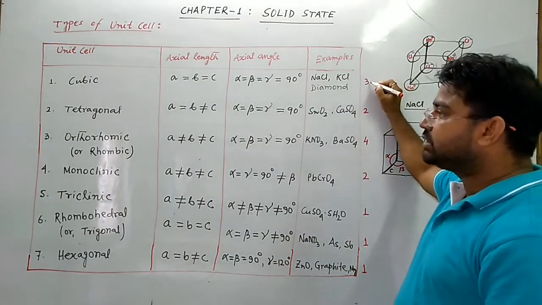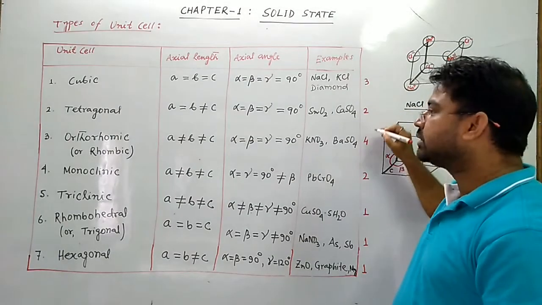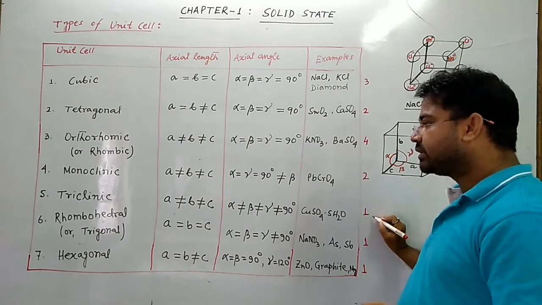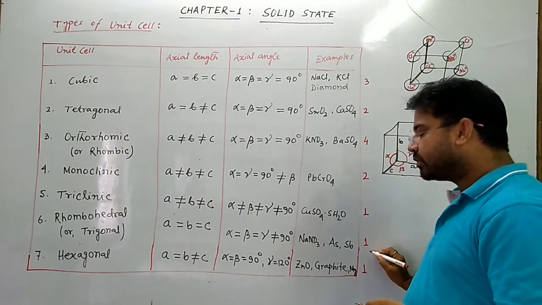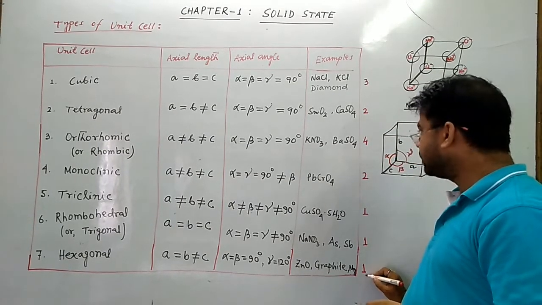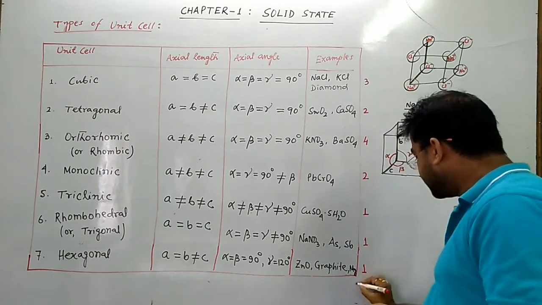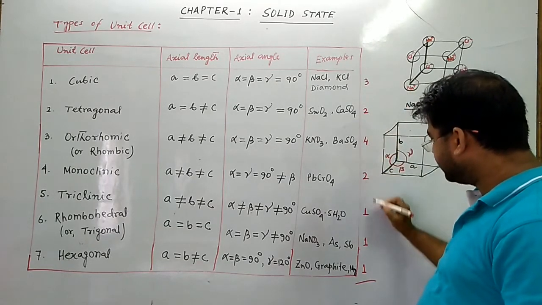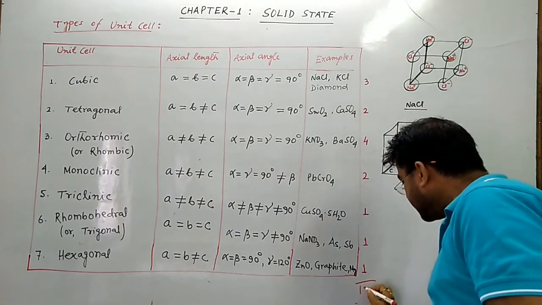So cubic unit cell three types, tetragonal two types, orthorhombic four types, monoclinic two types, triclinic one type, rhombohedral one type, and hexagonal one type. So how many total types are there? 3 plus 2 is 5, plus 4 is 9, 10, 11, 12, 13, 14.